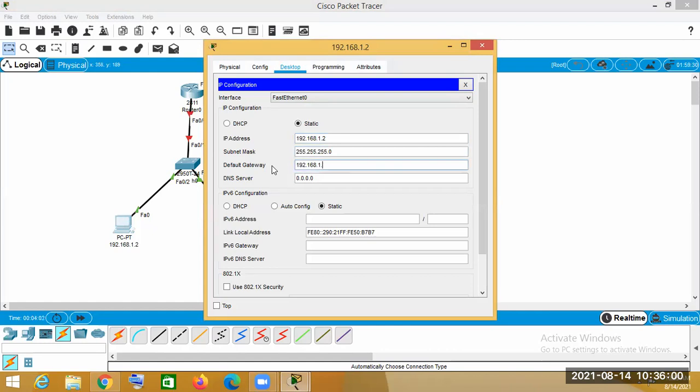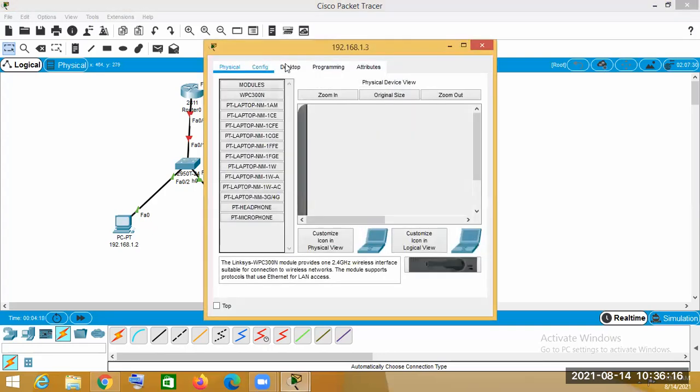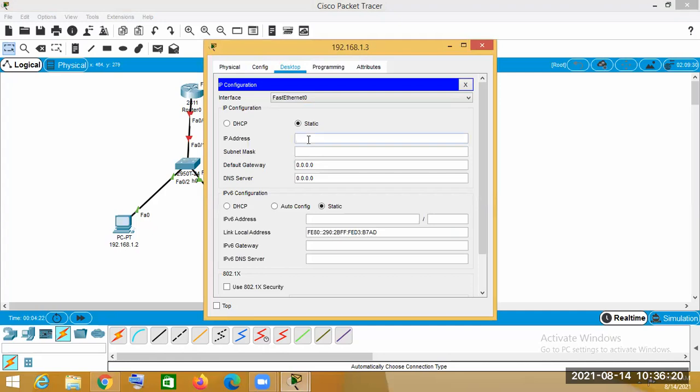The subnet mask will be chosen automatically, and the gateway is 1. Same as that, for this system also we first rename with the IP address we are giving, then go inside, and from IP Configuration we configure the IP here.